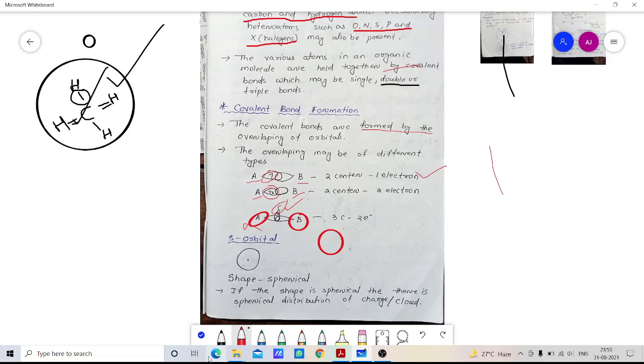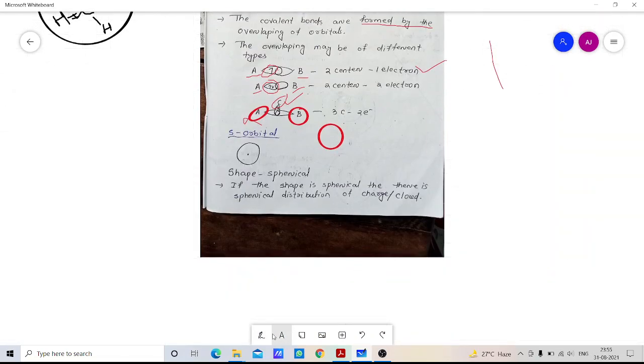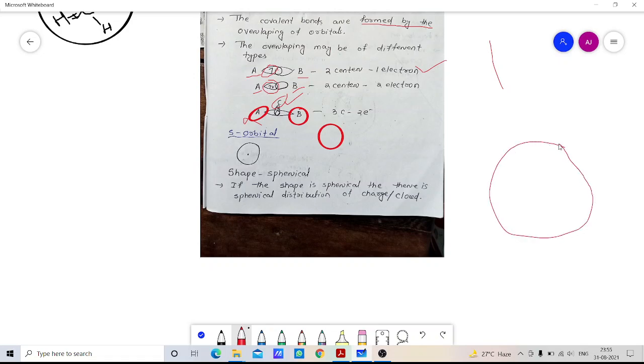Remember one thing, a very important point: if the shape is spherical, then there is spherical distribution of the charge cloud. If the shape is spherical, then the charges are distributed all over the sphere, held inside the sphere. So this tends to a spherical distribution of charge.